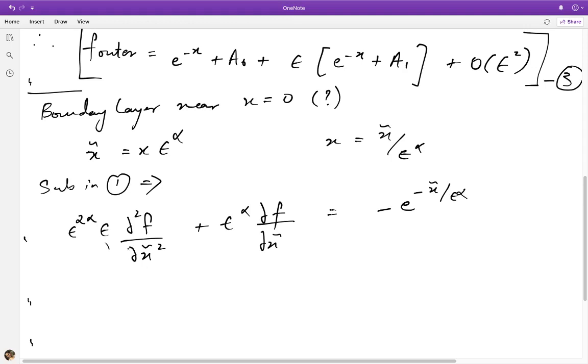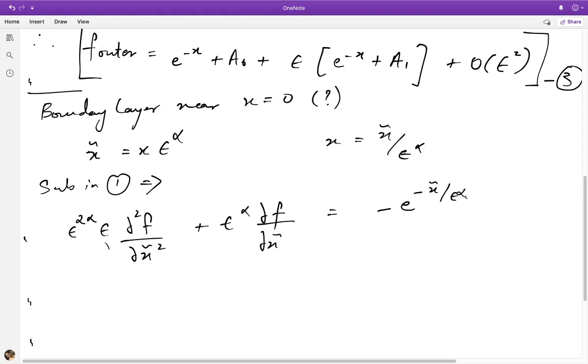So this comes out from figuring out which terms must be the leading order balance in this problem within the boundary layer. So there are two options. Clearly we want to retain the second order term so that we can retain that characteristic of the problem. But the question is, do we balance this term with the first order term or do we balance it with the right hand side?